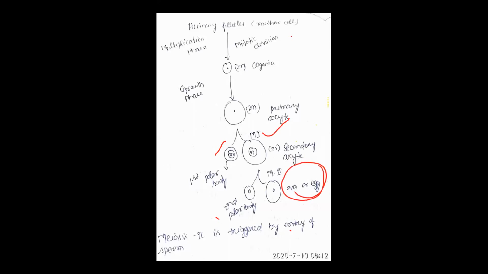Egg. If the fertilization cannot take place, then the secondary oocyte just comes to the maturation cycle. If fertilization happens, the sperm enters into the secondary oocyte, then the secondary oocyte produces the egg.